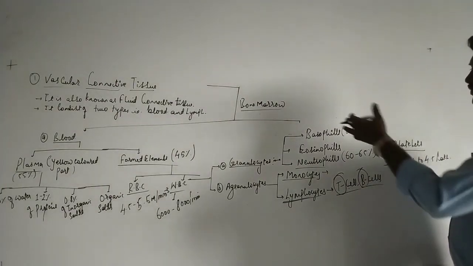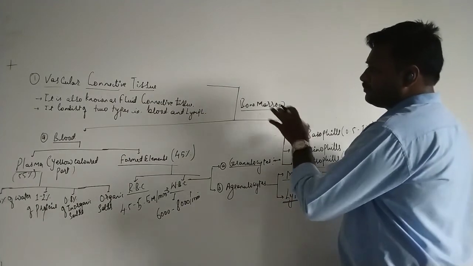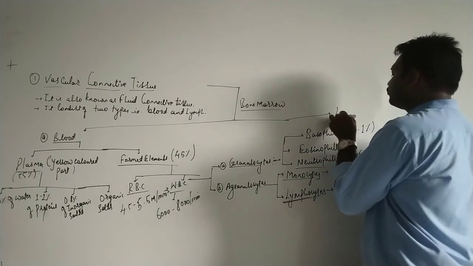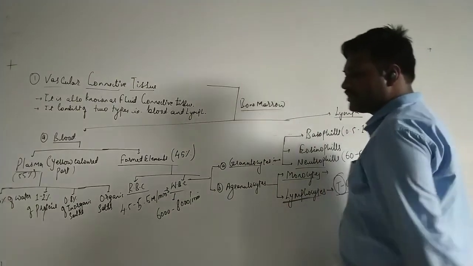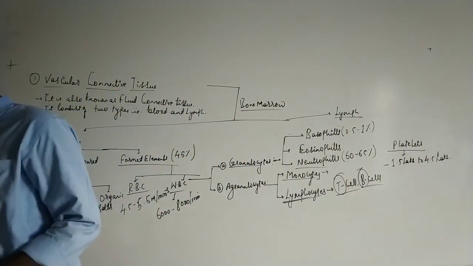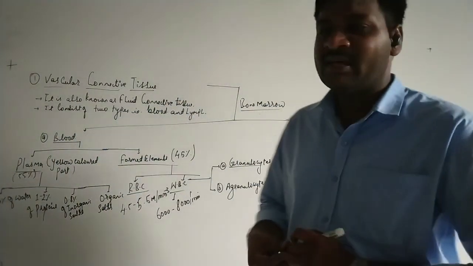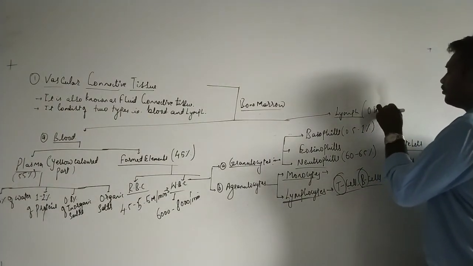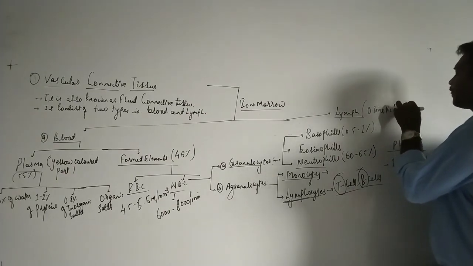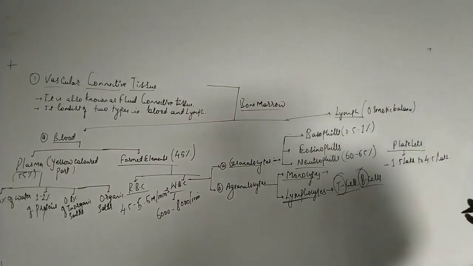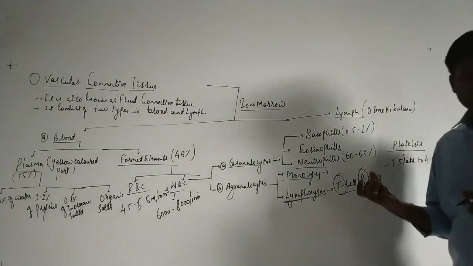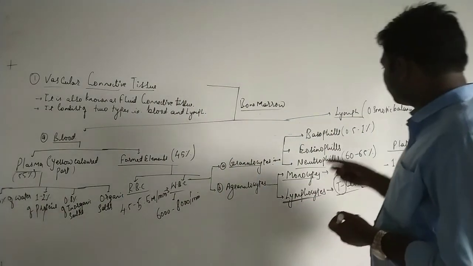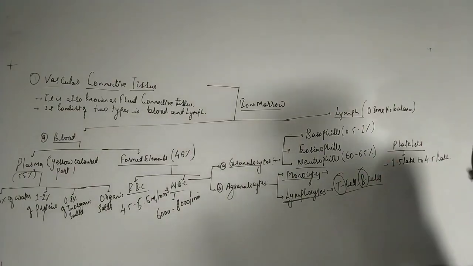Now, apart from this, we have another component of the vascular connective tissue, that is called lymph. Lymph is a colorless fluid circulating throughout the body, and it is responsible for maintaining the osmotic balance. It also helps in the transport and utilization of minerals during the process of excretion and osmoregulation. So this is about the vascular connective tissue.